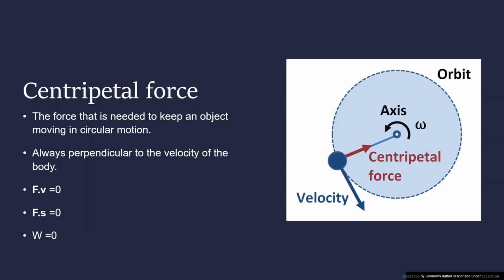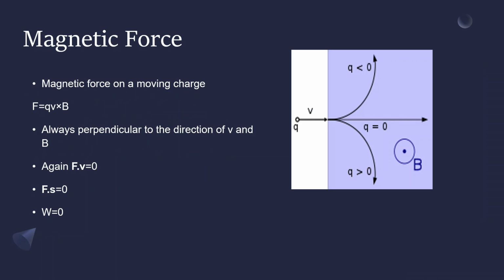Next, we consider the magnetic force. The magnetic force that acts on a moving charge is given by Q into the cross product of V and B. That is, F is equal to Q into V cross B, where Q is the charge of the object. And again, we can see that the cross product will always be in the plane perpendicular to the two given vectors.